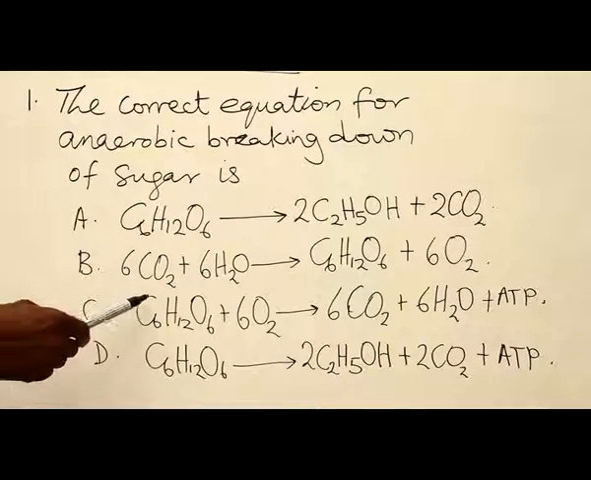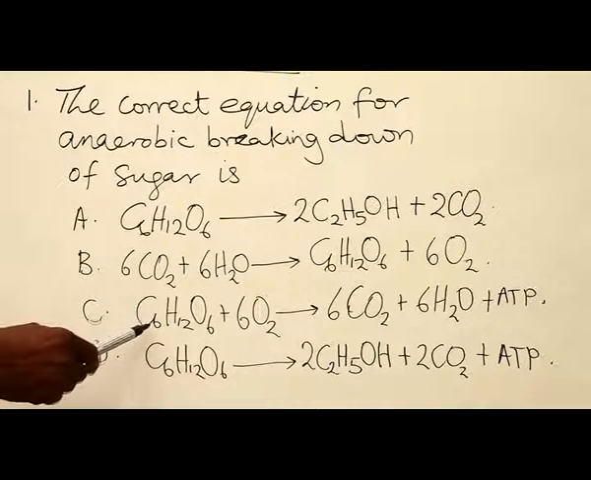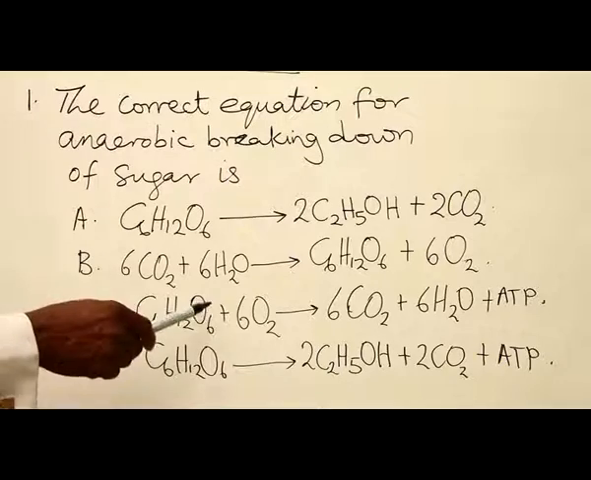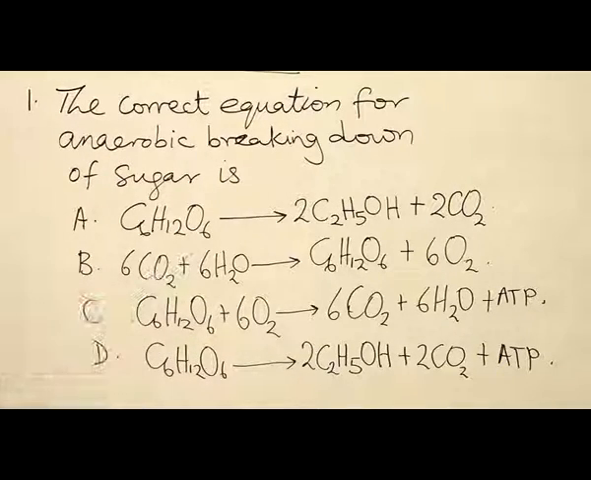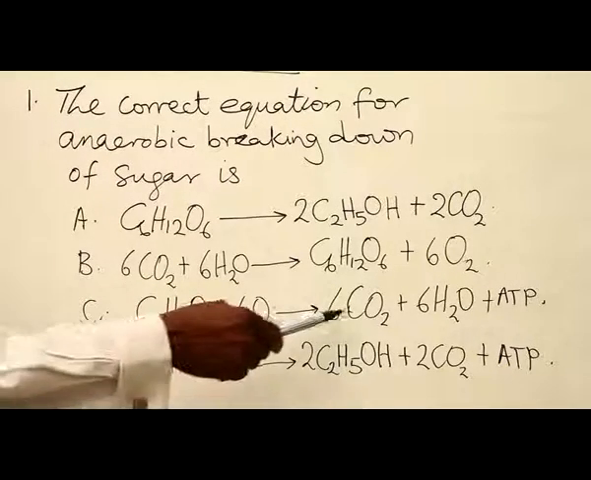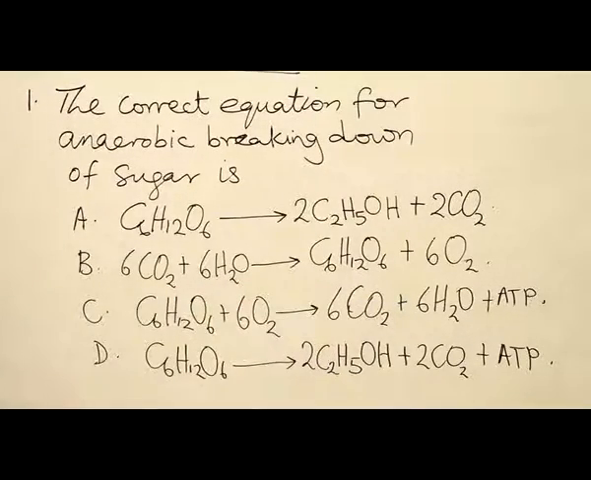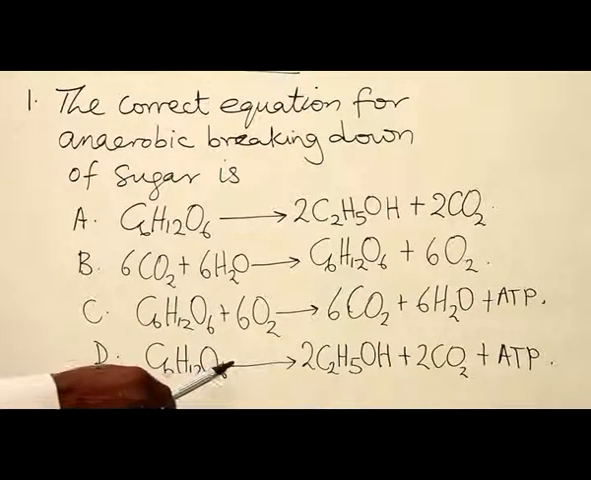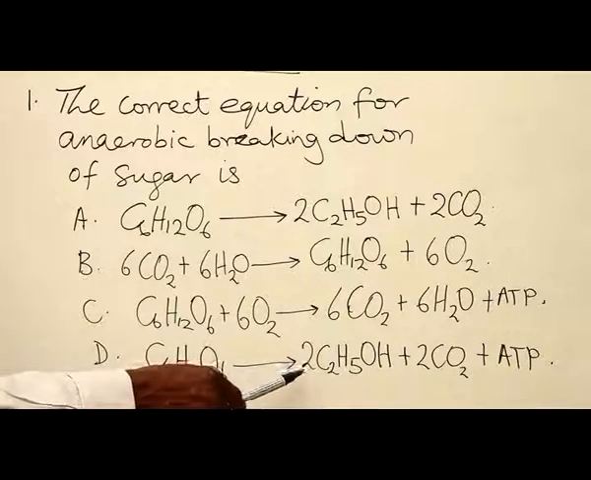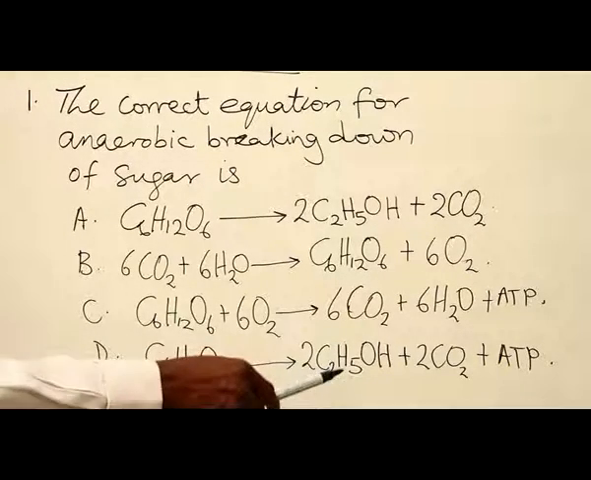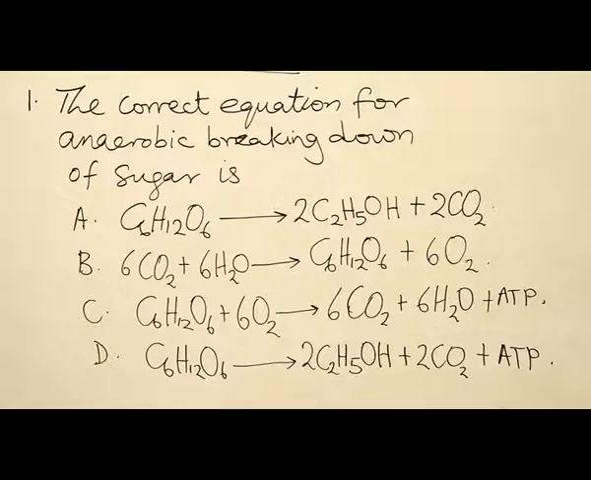C, a molecule of C6H12O6 plus 6 O2 to give 6 molecules of CO2 and 6 molecules of water plus ATP. D, C6H12O6 broken down to give 2 molecules of C2H5OH plus 2 molecules of CO2 plus ATP.